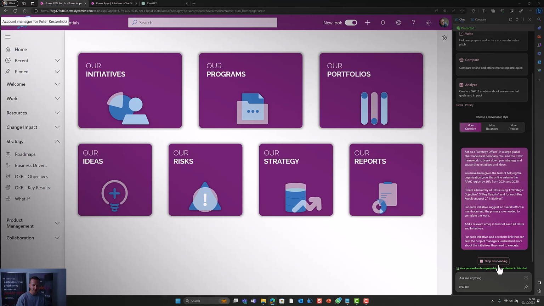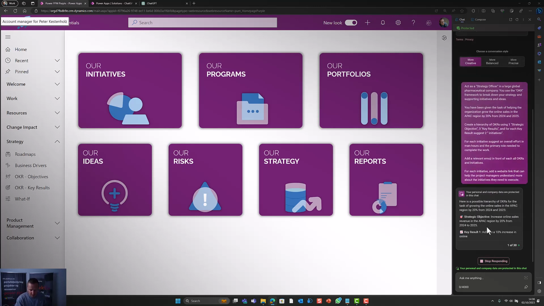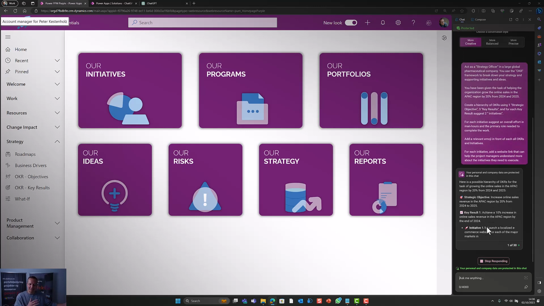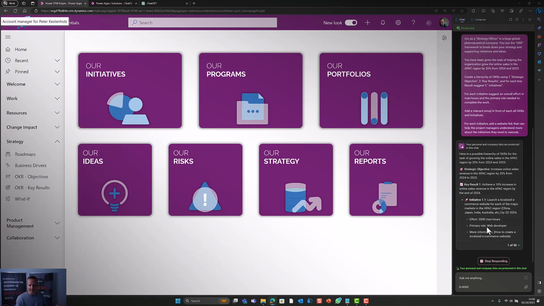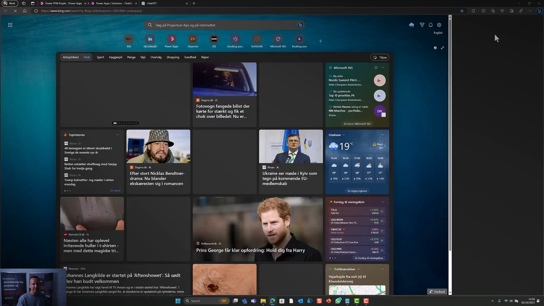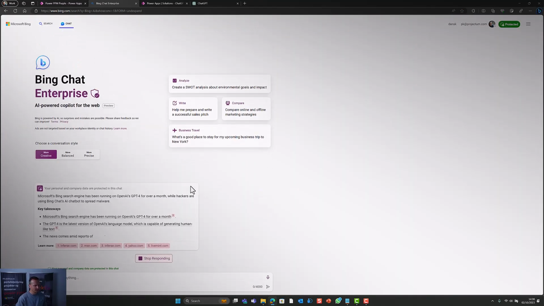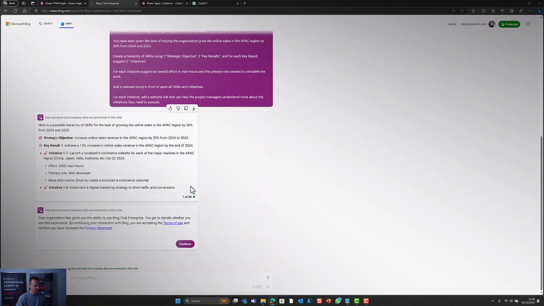Let's see if it's done soon. This is GPT-4, so probably it will take more time than you saw with GPT 3.5. And here we go. So it starts again with some richer text because it's a better GPT model. But again, it's essentially the same thing, trying to estimate what it takes to do this, adding some links to where you can learn more. You can also, by the way, go full screen by clicking here, and then you will see it from this view, same thing as you saw before, which is pretty cool. Just give it a few seconds. Here we go. And then you could continue the chat here if you wanted to. So same thing as before.